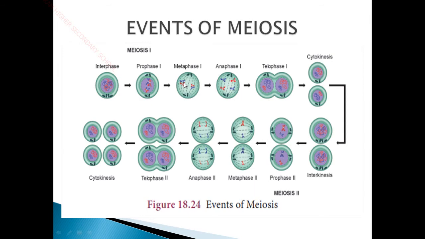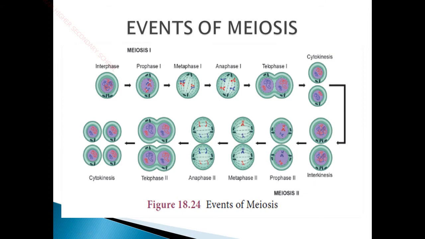The chromatids come closer to each other, and here they meet at a point and exchange genetic segments. That process is called recombination. Some segments from the mother chromosome are transferred to the father chromosome, and some segments from the father are transferred to the mother chromosome. So the exchange of segments between the father and mother chromosomes happens in the prophase stage. You can see the exchange of segments happening in prophase 1 in this picture. This is called genetic recombination.